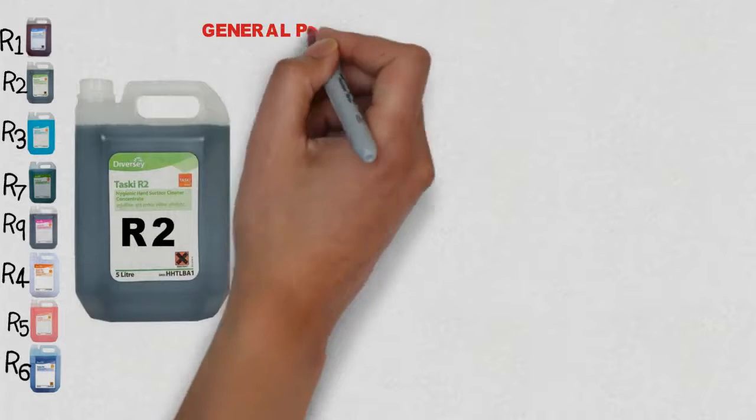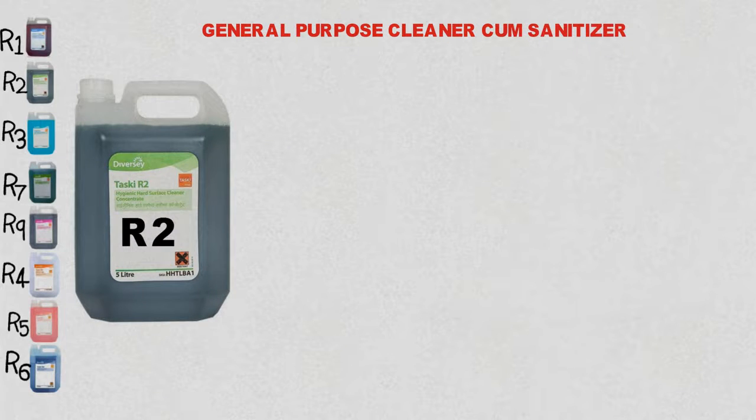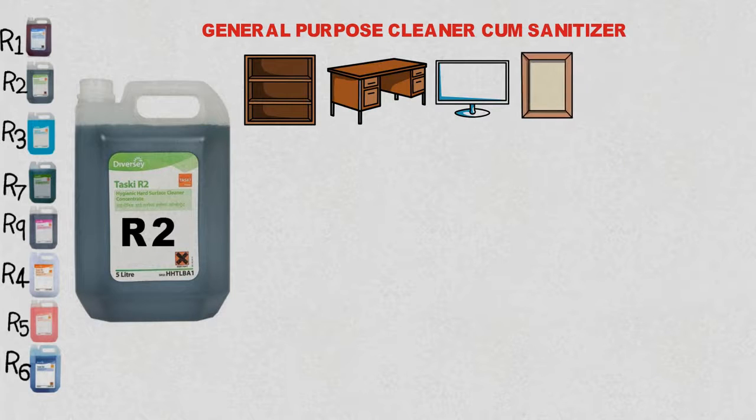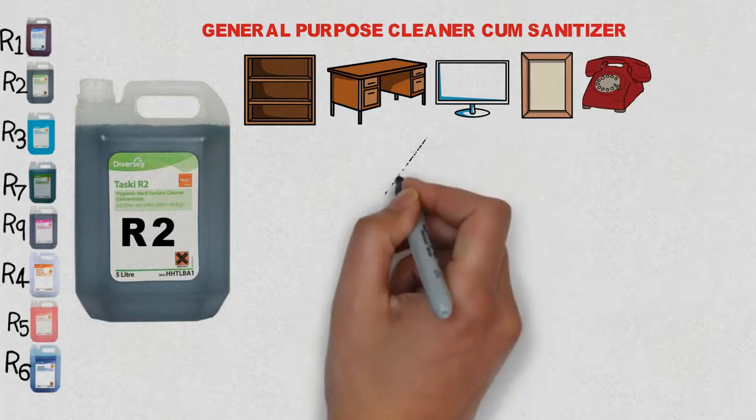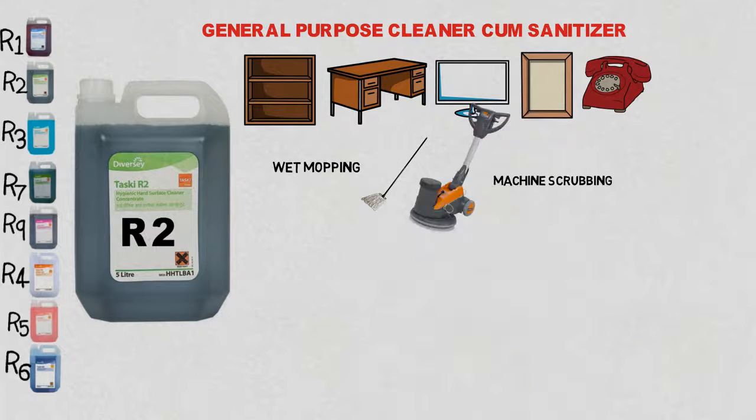R2 is a general purpose cleaner cum sanitizer. It is ideal for quick and gentle cleaning of all surfaces like cupboards, TV cabinet, picture frames, telephones, tiles, etc. It can also be used for wet mopping and scrubbing with a machine.